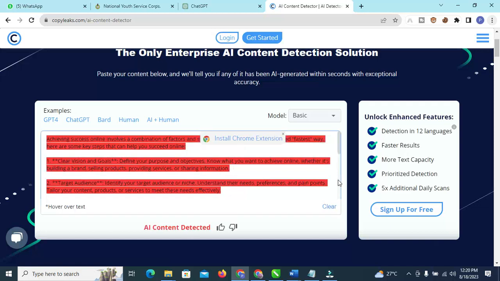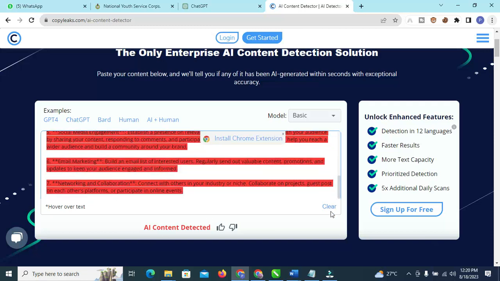Okay, can you see it now? They are all AI generated text. You see? As you can see, they are all AI generated text. So now, what are we going to do? We will now move on to another website where we change our AI generated text to human generated text.